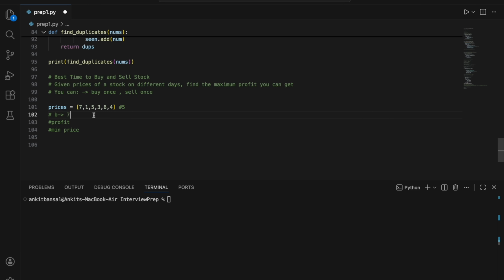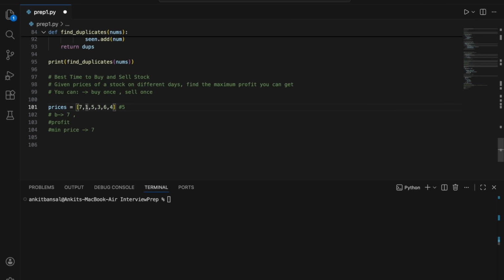When I go to the next day, I will check if the price is less or more, right? Initially the minimum price I have is 7, because I bought at 7. First day, doesn't matter. Now when I move to the second day, there is no point buying at the old price.